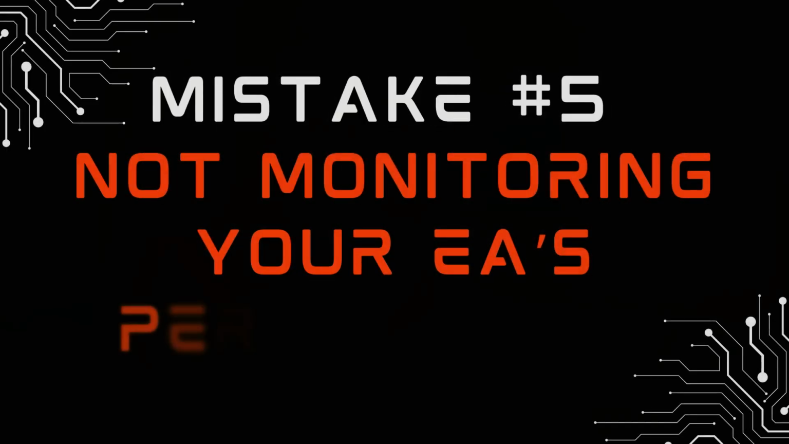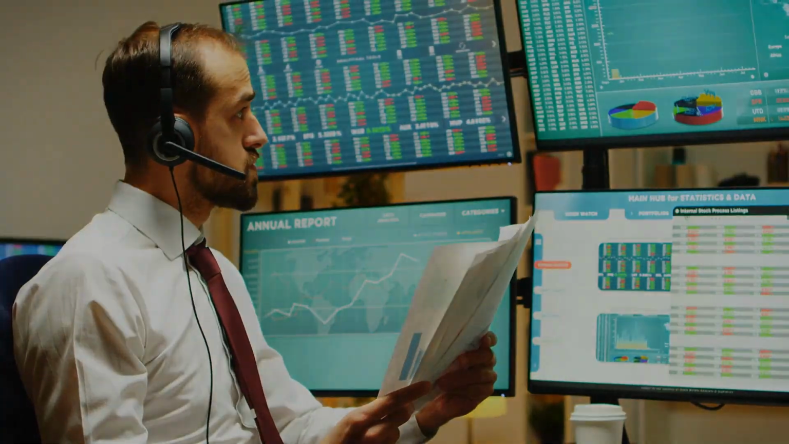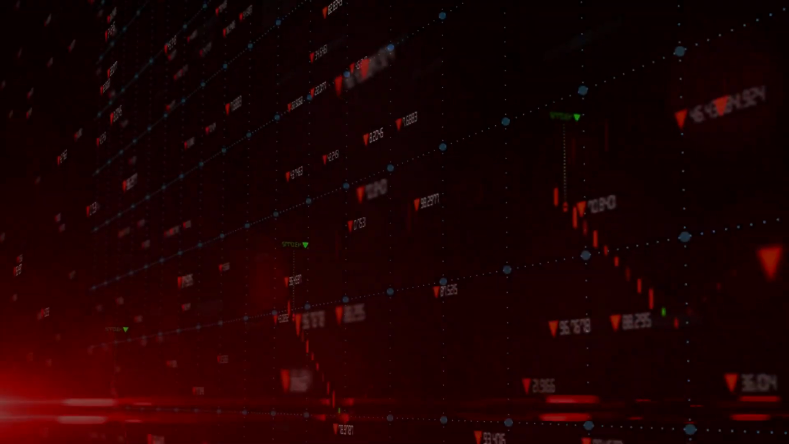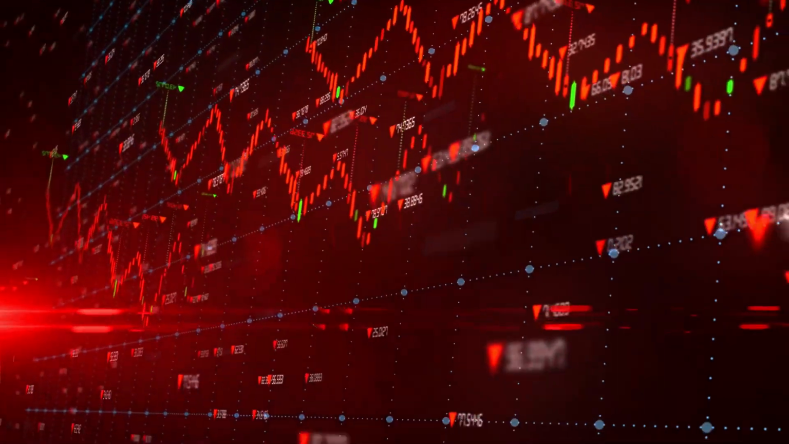Mistake number 5, not monitoring your EA's performance. A critical mistake that many traders make is setting up their expert advisors and then neglecting to monitor their performance. While EAs are designed to automate trading, they are not set-and-forget systems. Market conditions, broker changes, and even software updates can all impact how your EA performs. For example, let's say your EA has been running smoothly for weeks, but suddenly you notice that it's starting to produce more losing trades than before, or even not placing any trades at all.